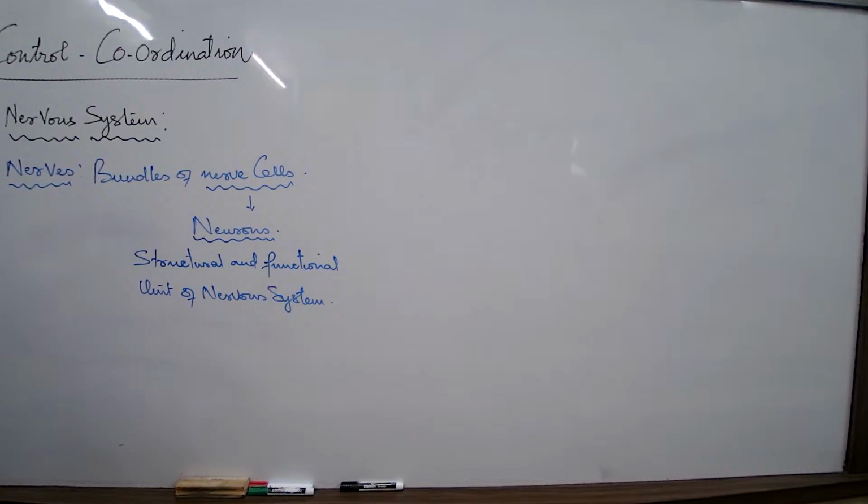Now the cell body just processes or modifies the information, meaning the stimulus, let that be in the form of sound, or some information relating to some hotness or coldness of anything. So the cell body, also known as the cyton, what does it do? It processes, modifies the message, and then later starts releasing certain enzymes, chemical substances.